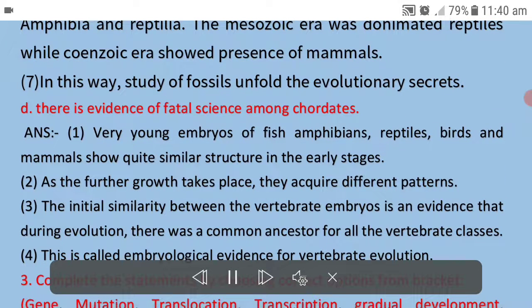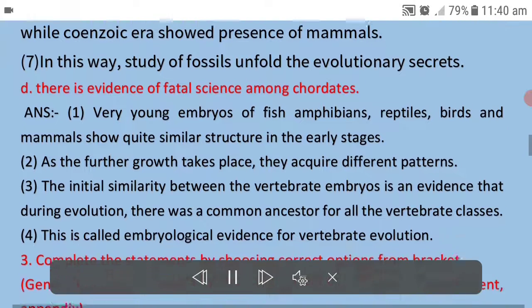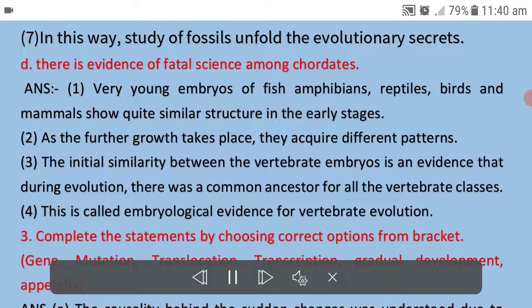D. There is evidence of embryology among chordates. ANS. 1. Very young embryos of fish, amphibians, reptiles, birds and mammals show quite similar structure in the early stages. 2. As the further growth takes place, they acquire different patterns. 3. The initial similarity between the vertebrate embryos is an evidence that during evolution, there was a common ancestor for all the vertebrate classes. 4. This is called embryological evidence for vertebrate evolution.